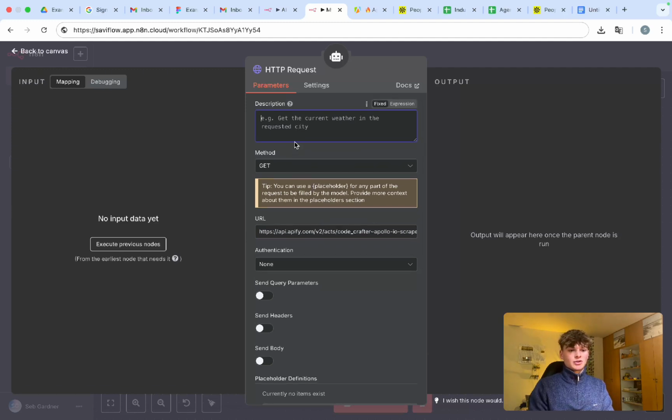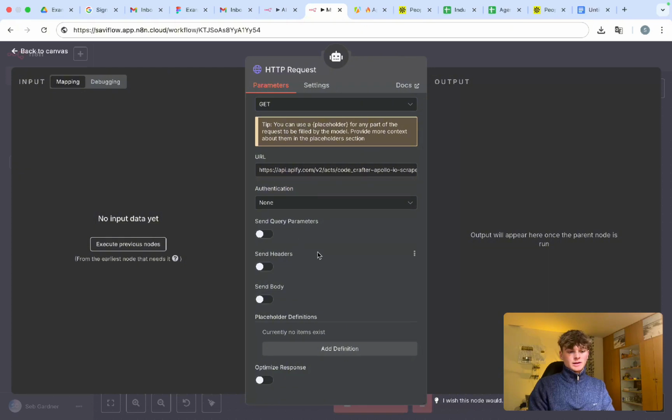And now I'm going to add a description to tell the agent when to request this. This tool is used for when the user wants to scrape any leads or companies.